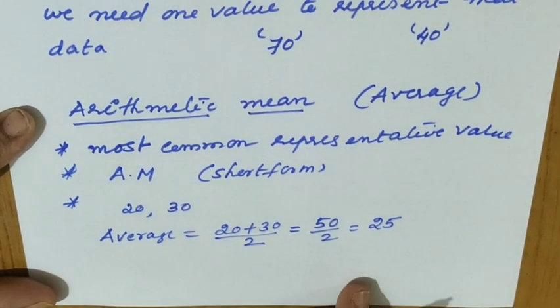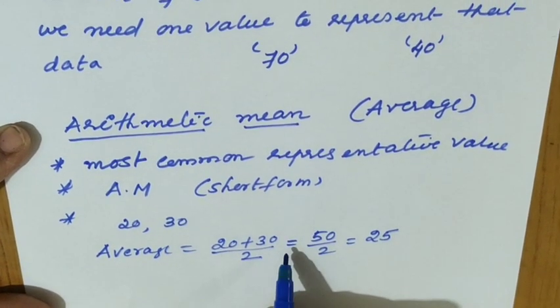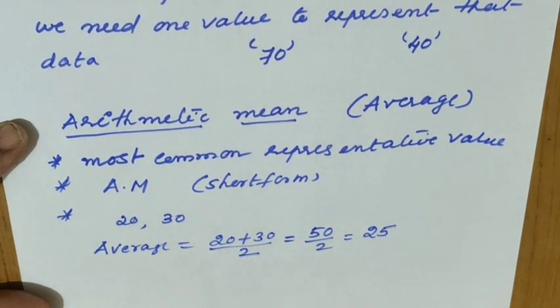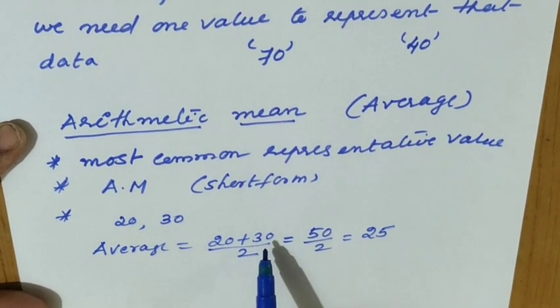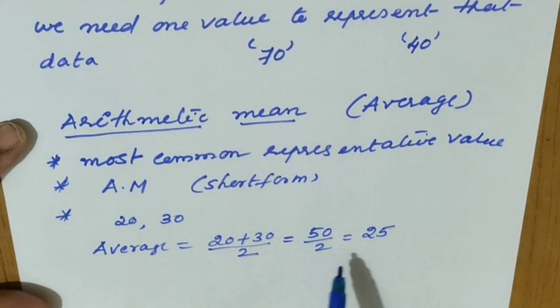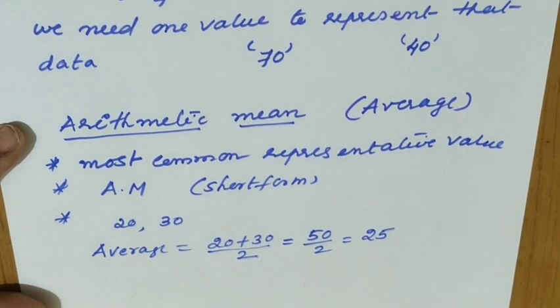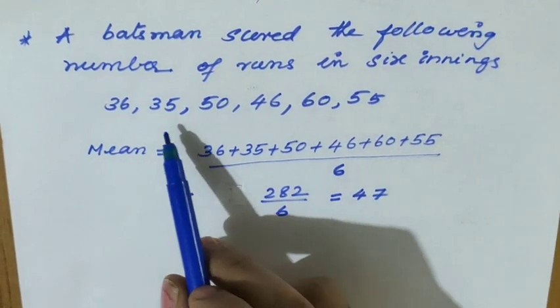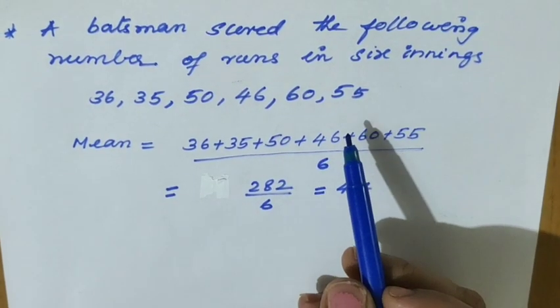So how to calculate the average? It is the sum of the observations divided by the number of observations. Since there are 2 observations only here, we are just adding the 2 observations and dividing by 2, and your answer is 25. A batsman scored the following number of runs in 6 innings: 36, 35, 50, 46, 60, 55.